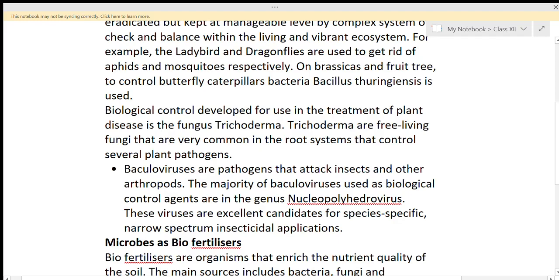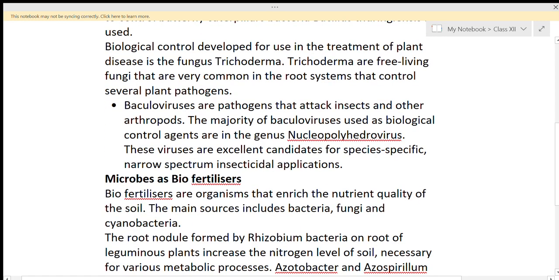It means these viruses are used to eradicate insects, and they can be used as an insecticidal application.